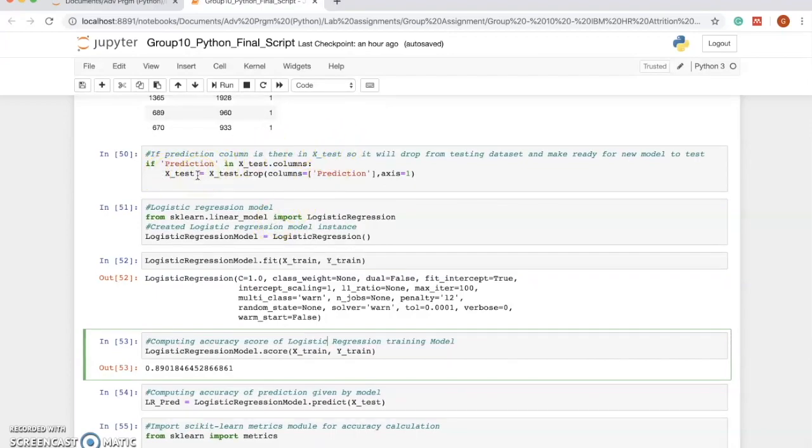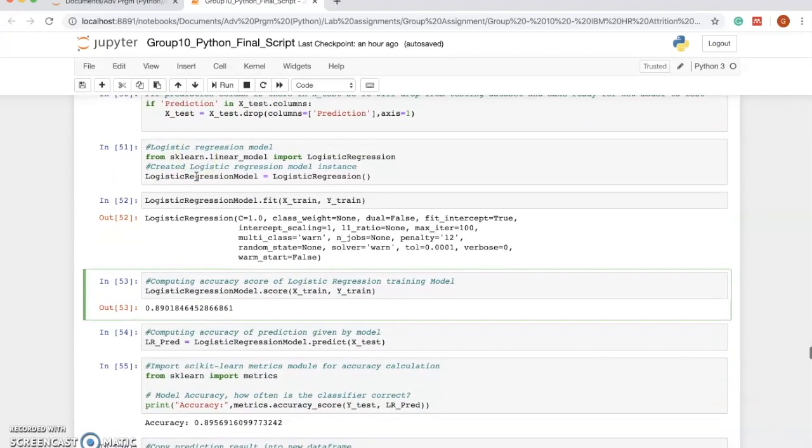For that we use an if function to check whether the prediction column exists or not. If yes, then it will delete that column. If not, then it will keep that dataset as it is. Now we are proceeding to build the logistic regression model. We use the sklearn linear model package and import the logistic regression library.